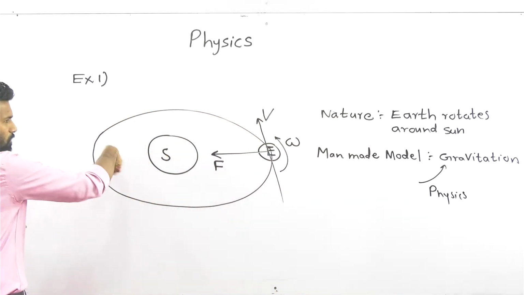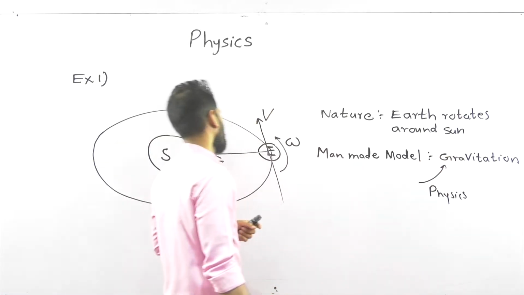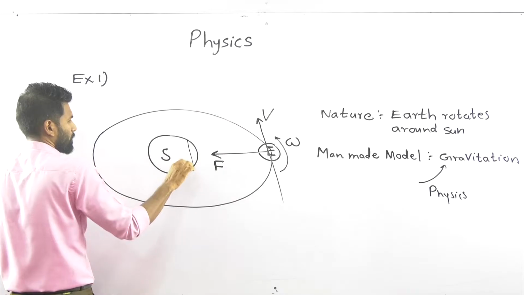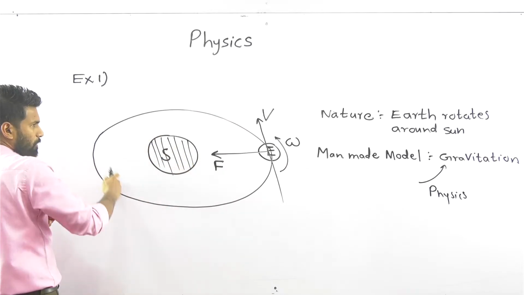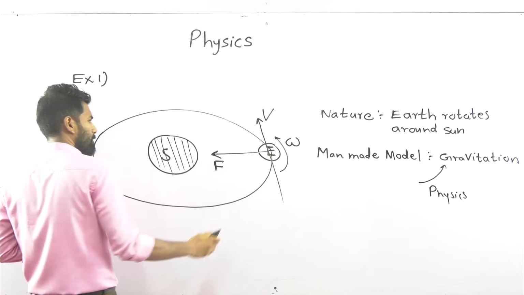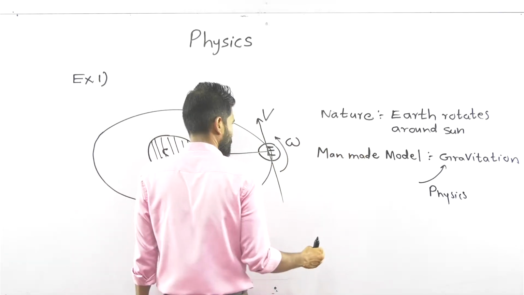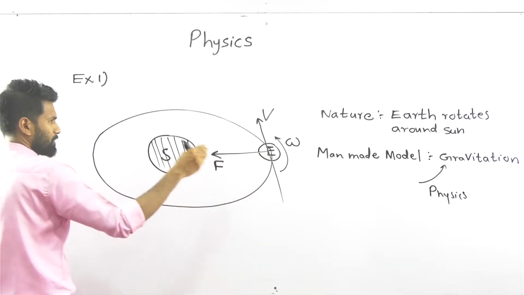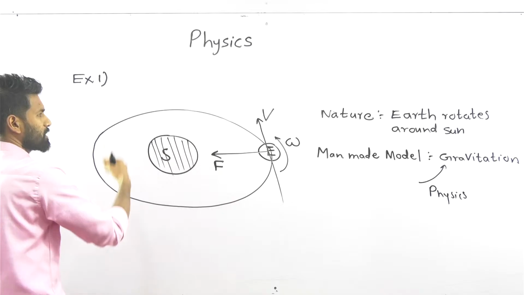Draw a small diagram there. No need to write these things, we already wrote them. So in nature, Earth rotates around the sun and it's a natural phenomenon. To explain it, man has developed a model to understand nature. The model is gravitation, and it was developed by the famous physicist Newton. So this is physics. We are doing physics.